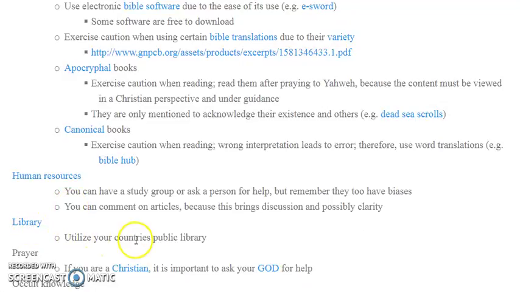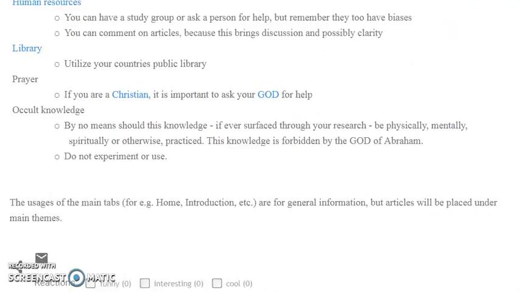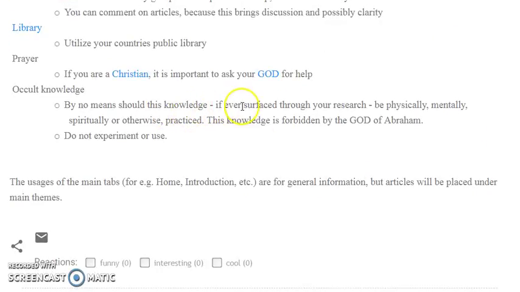Library. Utilize your country's public library. Prayer. If you are a Christian, it is important to ask your God for help. Occult knowledge. By no means should this knowledge, if ever surfaced through your research, be physically, mentally, spiritually, or otherwise practiced. This knowledge is forbidden by the God of Abraham. Do not experiment or use.